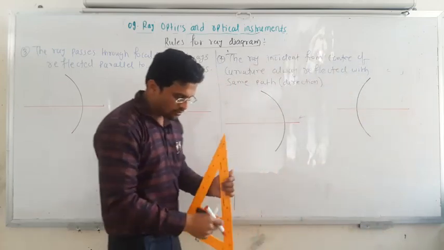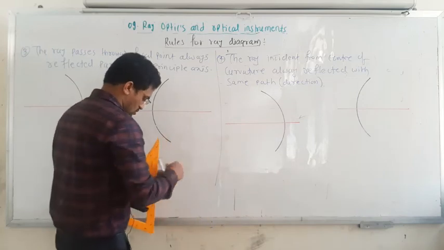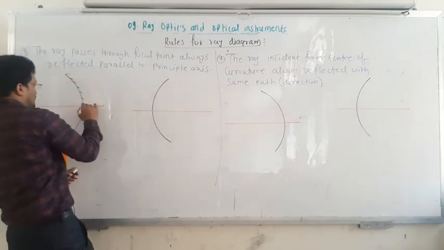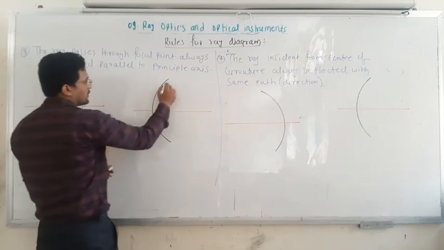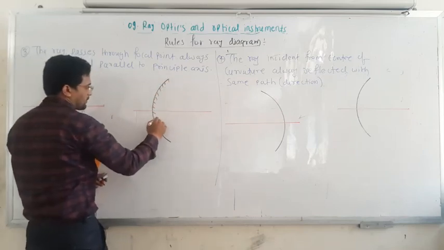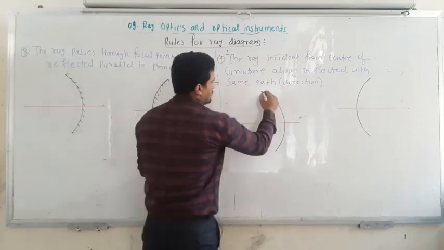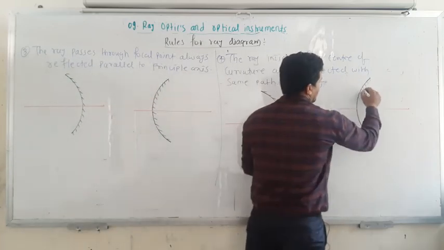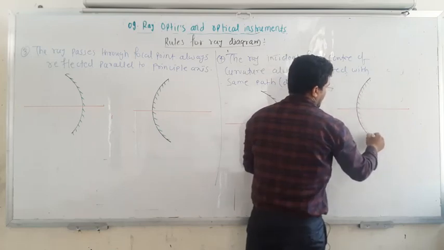Every time, after drawing the mirror, first draw the principal axis. This is concave, that means the outer portion is bulged and coated, and this is convex, same concave, and this is convex. So draw the ray diagrams perfectly.